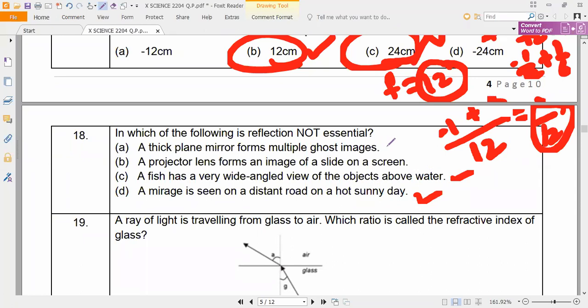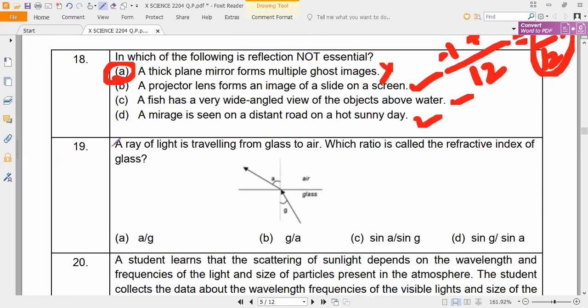Option A, a thick plane mirror forms multiple ghost images. Understand? So a projector lens forms an image of a slide on a screen. This is all the reflection taking place. So in which of the following is reflection not essential? In a thick plane mirror forms multiple ghost images. That is it.